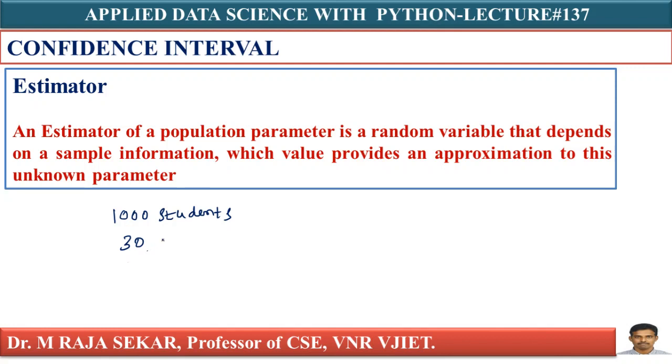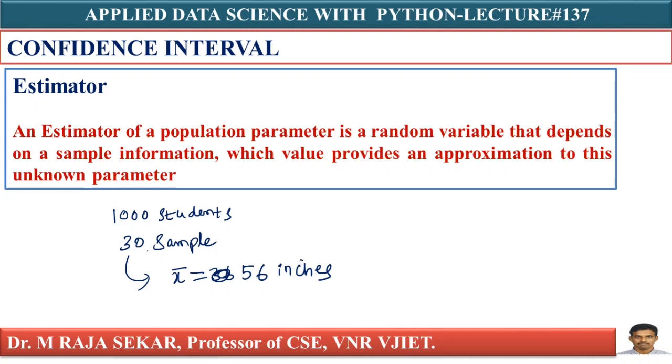My sample size is 30, population size is 1000, isn't it? You measure them and find the mean height. How can I calculate this x bar? Just add the 30 heights and divide by 30.